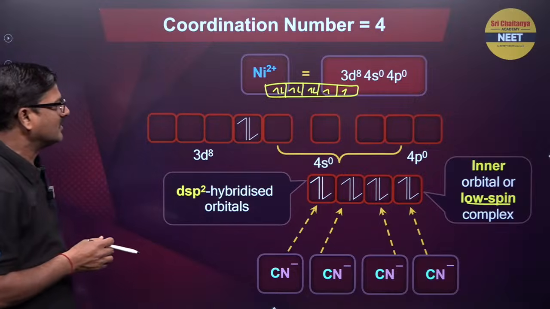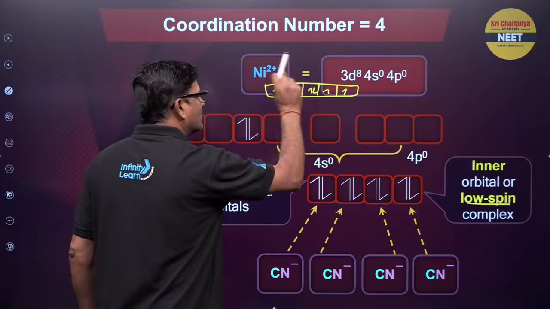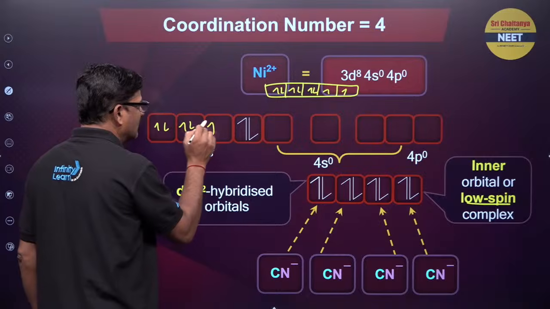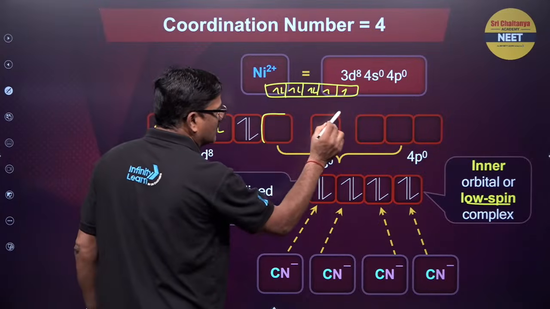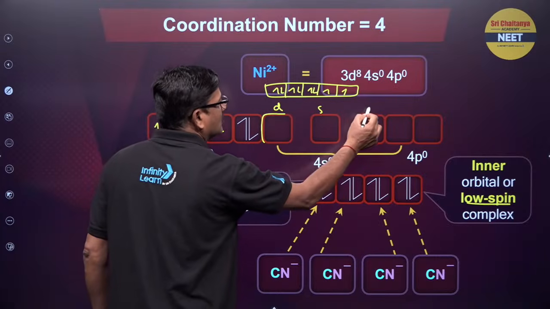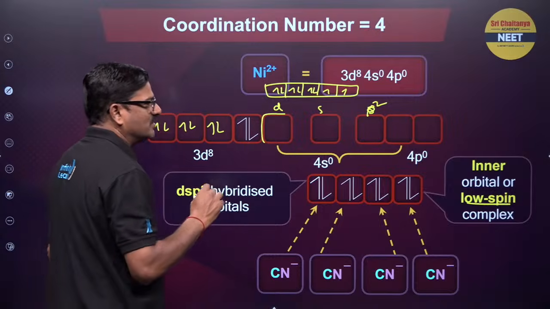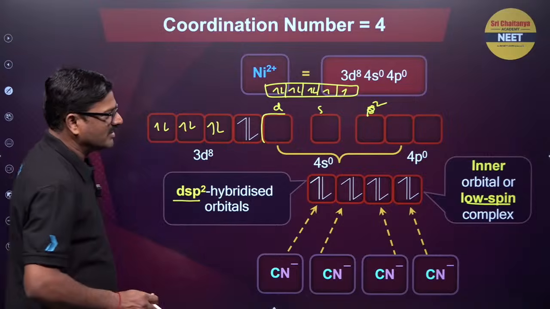So what will happen? These two electrons are going to jump from here to here, so that these are going to be paired here, so that it becomes vacant. So one s orbital, one d orbital and two p orbitals are going to join together, dsp2 hybridization milega. So it is going to be dsp2 hybridization.